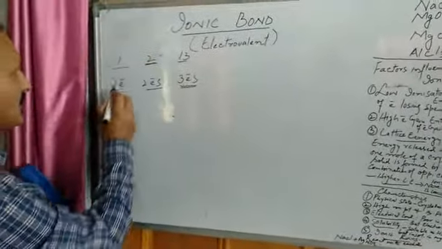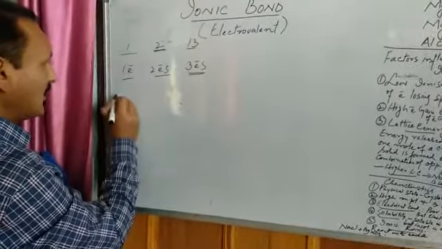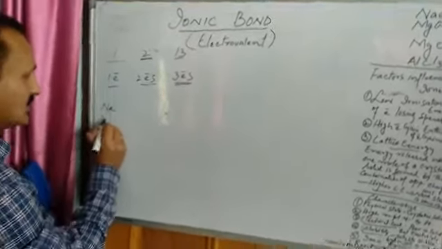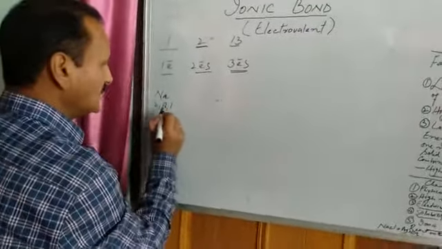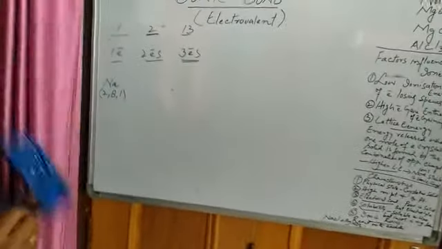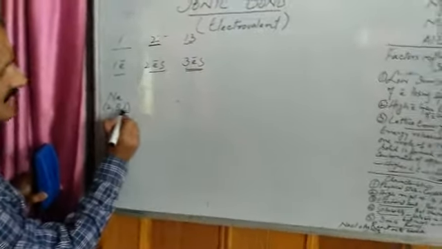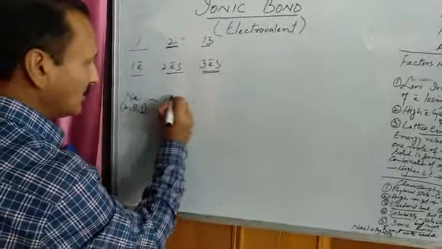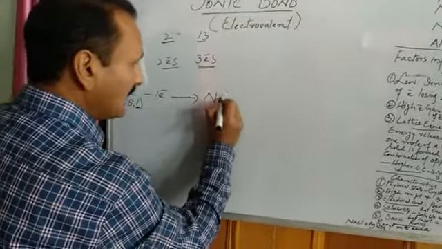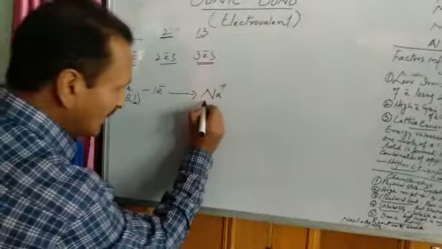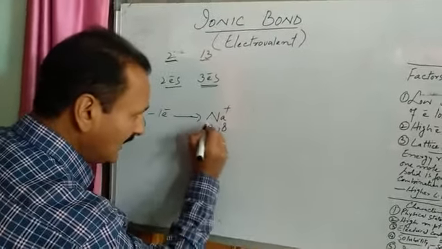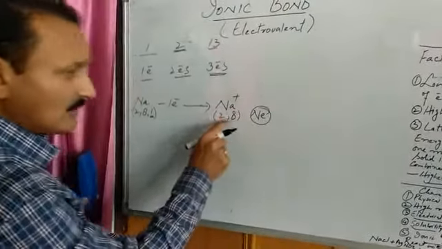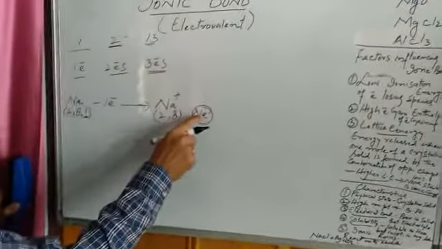For example, in group number 1 of the periodic table we have sodium. We know the atomic number of sodium is 11 and its electronic configuration is 2, 8, 1. So how many valence electrons does it have? It has 1 valence electron. Suppose it loses this 1 electron and becomes sodium ion. What will be the electronic configuration of sodium ion? 2, 8. 2, 8 means neon, which is a noble gas. So it acquires the electronic configuration of the nearest noble gas.